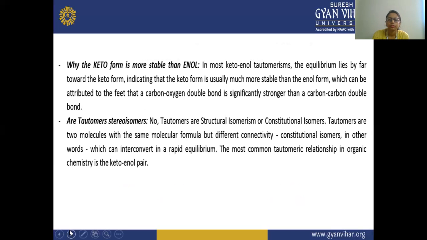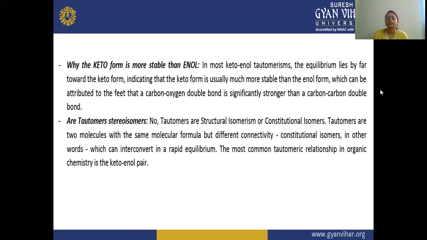Next is why the keto form is more stable than the enol form, because the keto form is about 99.9% and the enol is about 0.1%. In most keto-enol tautomerism, the equilibrium lies by far towards the keto form, indicating that the keto form is usually much more stable than the enol form, which can be attributed to the fact that a carbon-oxygen double bond is significantly stronger than a carbon-carbon double bond.